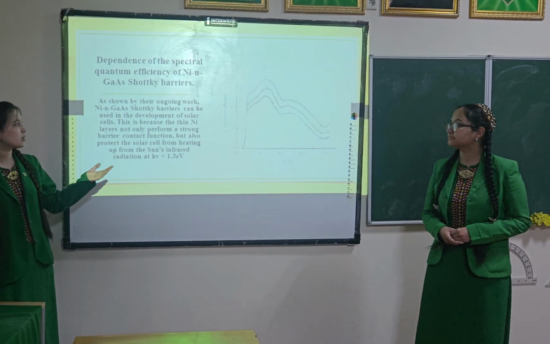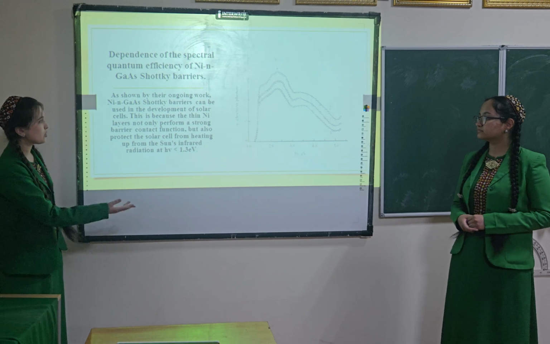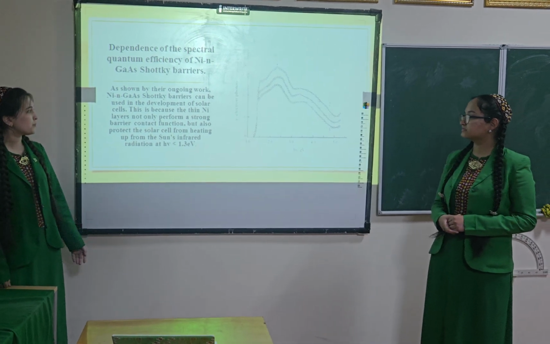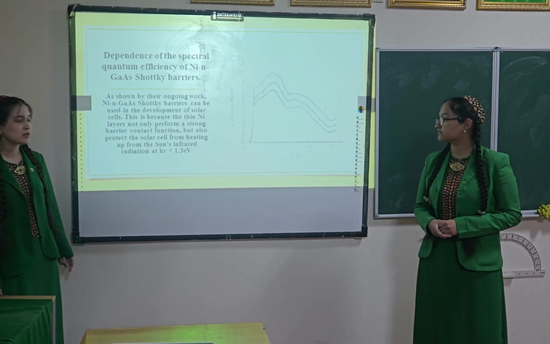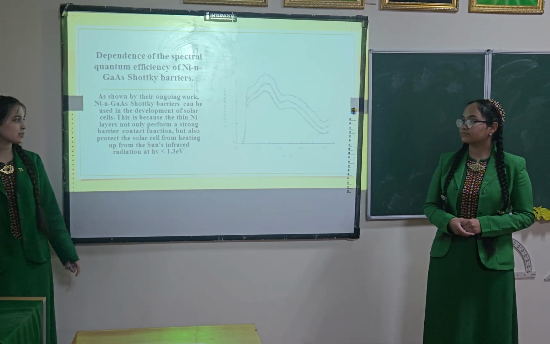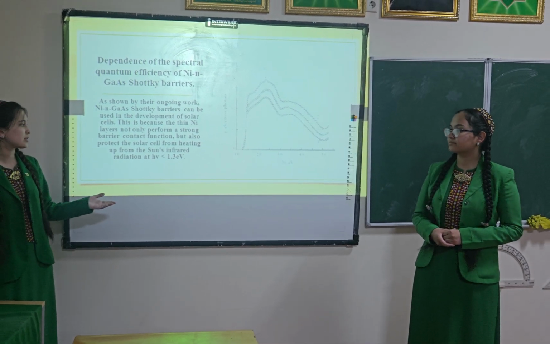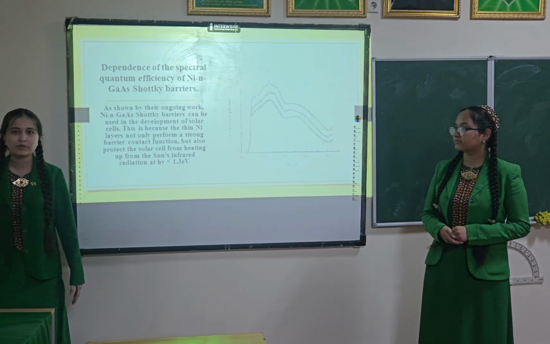As is shown by our ongoing work, nickel gallium arsenide Schottky barriers can be used in the development of solar cells. This is because the nickel layers not only perform a strong barrier contact function but also protect the solar cell from heating up by the sun's infrared radiation.